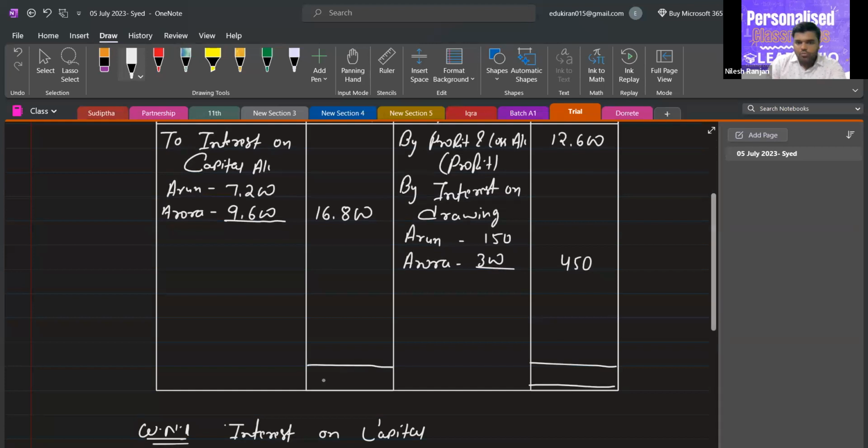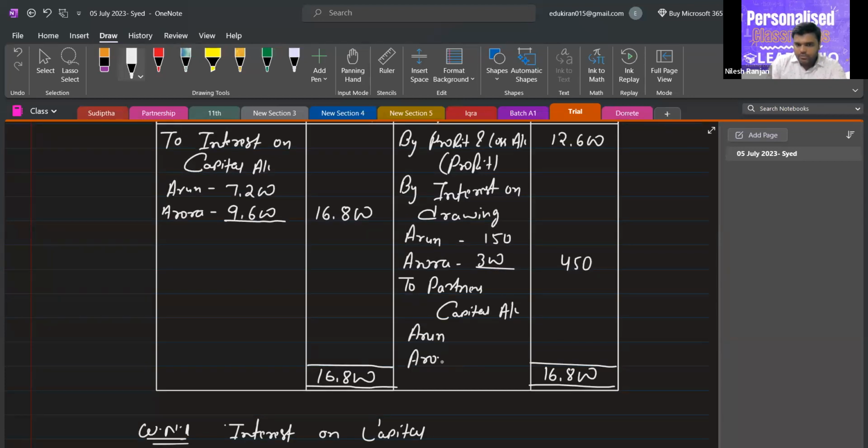Now, which side is more? Debit side. To partners capital account: Arun, Aurora. The balance will be 3,750.